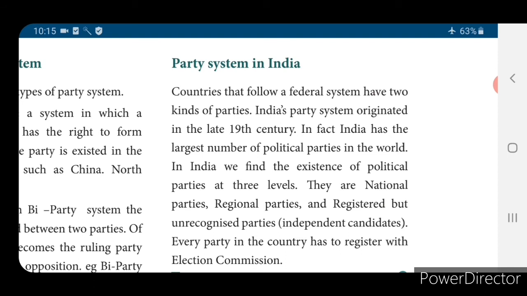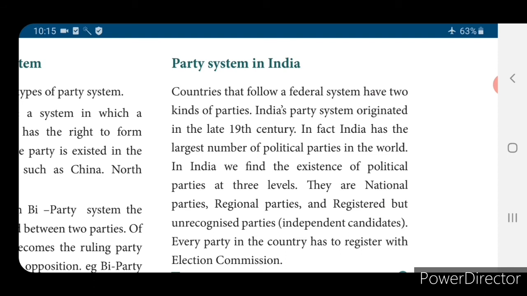A person at the age of 24 or 25, the minimum age, can appear for the election. Independent candidates can stand for a particular place in the election. So they are registered but unrecognized parties. Independent candidates appear only at the time of election.